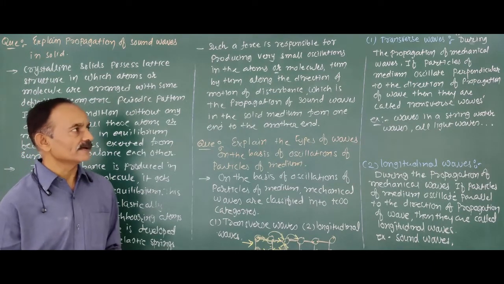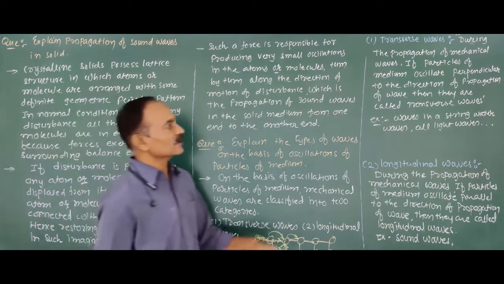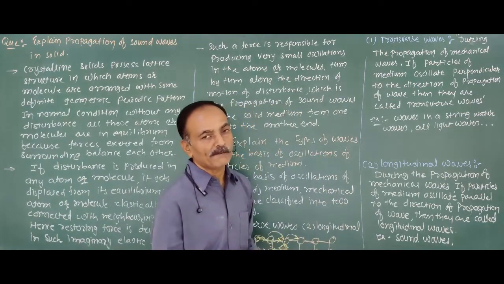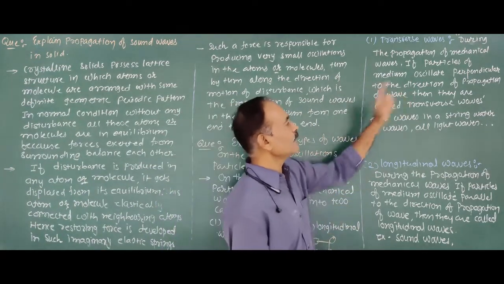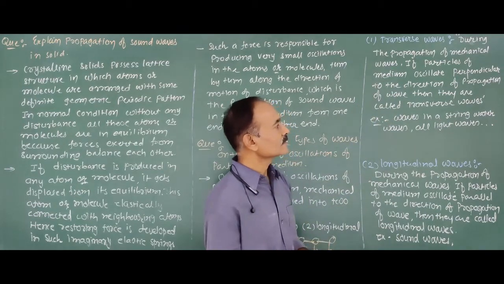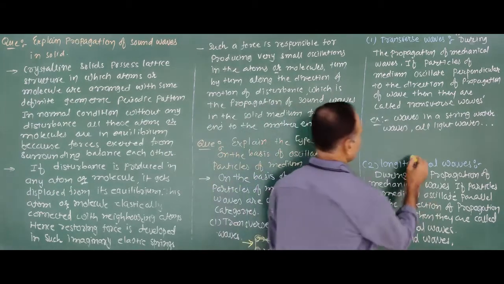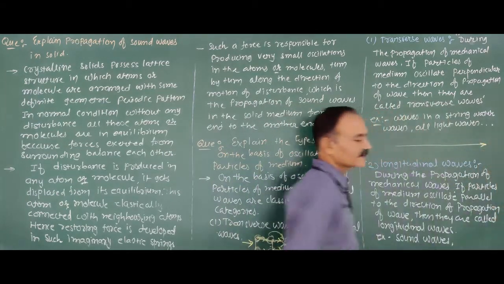What is the transverse wave? During the propagation of a mechanical wave, if the particles of the medium oscillate perpendicular to the direction of propagation of the wave, then such waves are known as the transverse wave. Suppose the waves are propagated in this direction.